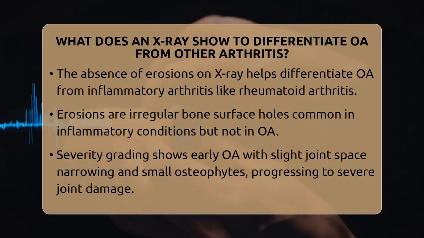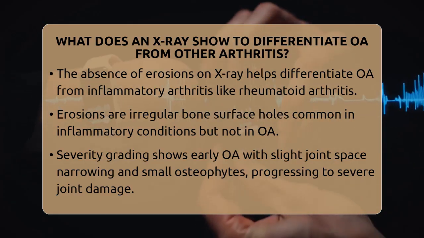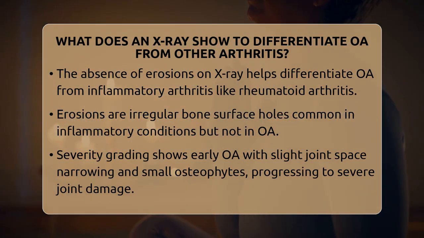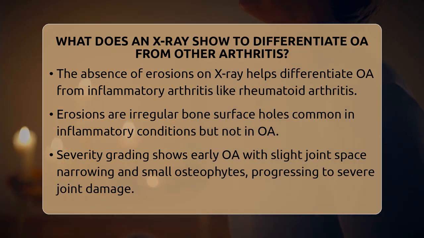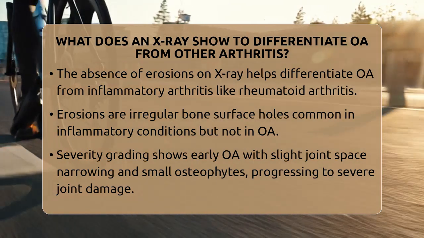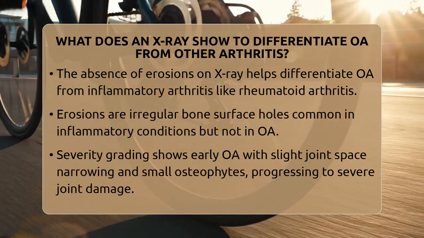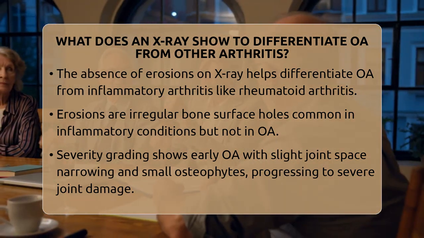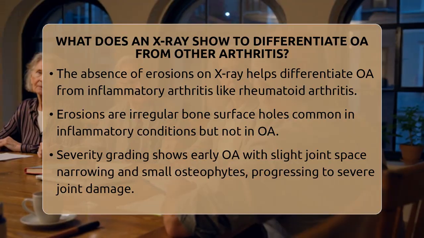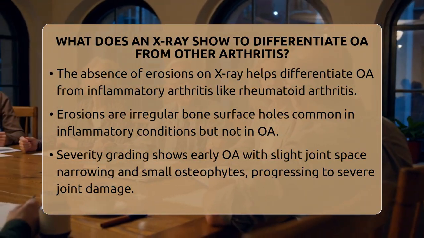Early on, X-rays might show slight joint space narrowing and small osteophytes. As the disease progresses, joint space becomes more narrow, osteophytes grow larger, and sclerosis gets worse. In the most advanced stages, you see big osteophytes, severe joint space loss, and sometimes deformities in the bones.